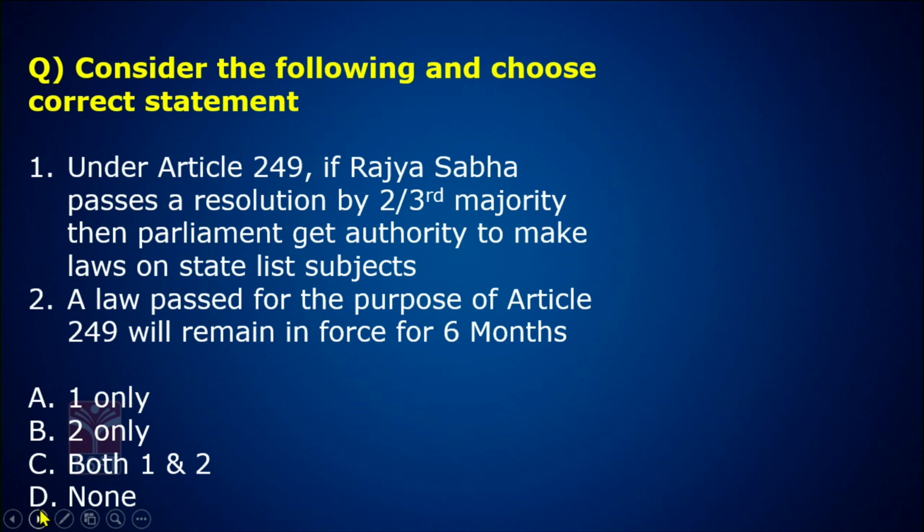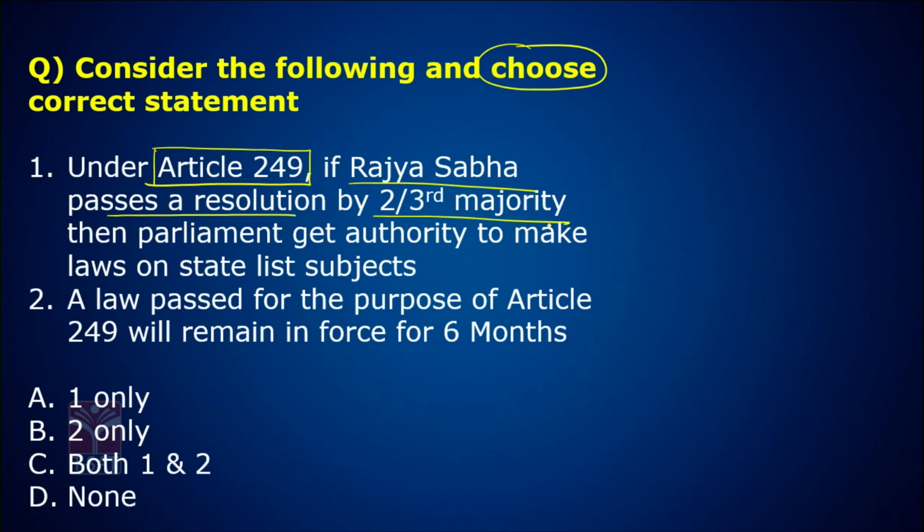Yeah, very, very important for the exam. Consider the following and choose the correct statement. Under Article 249, if Rajya Sabha passes a resolution by 2/3 majority, then Parliament gets authority to make laws on state subjects. Absolutely correct.